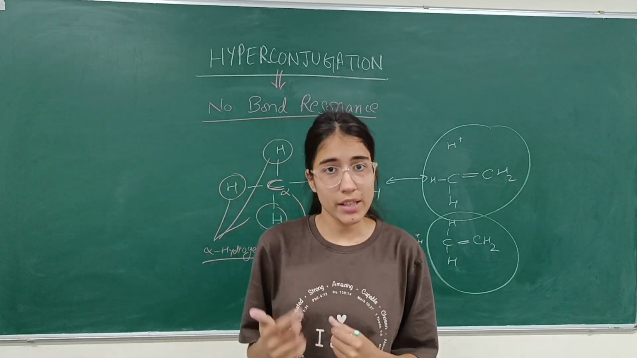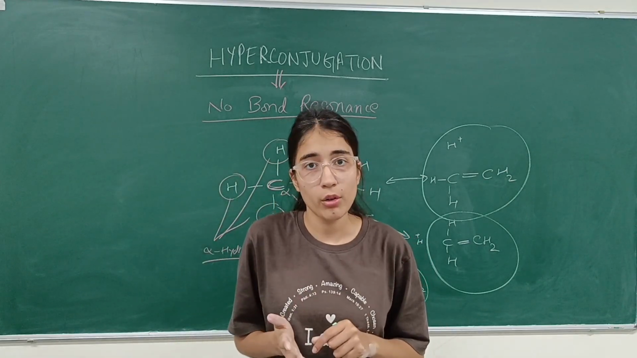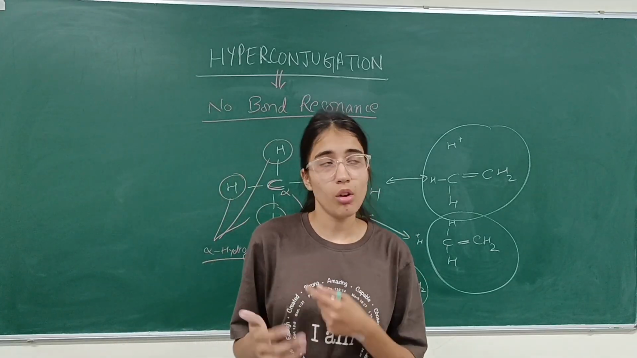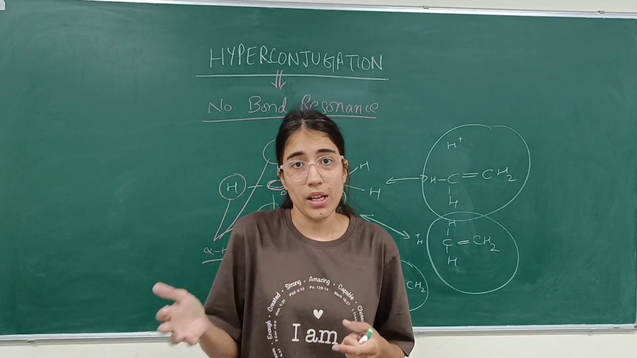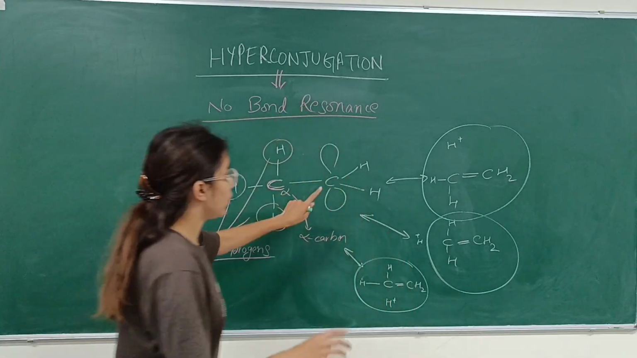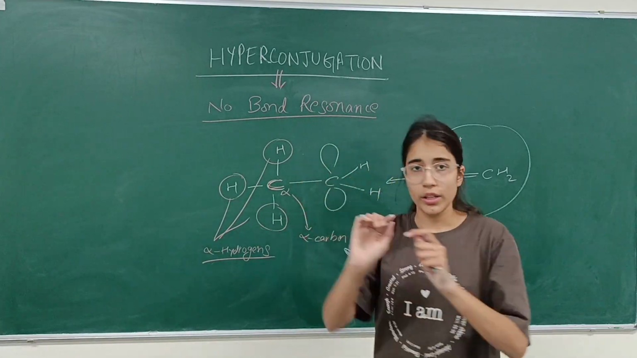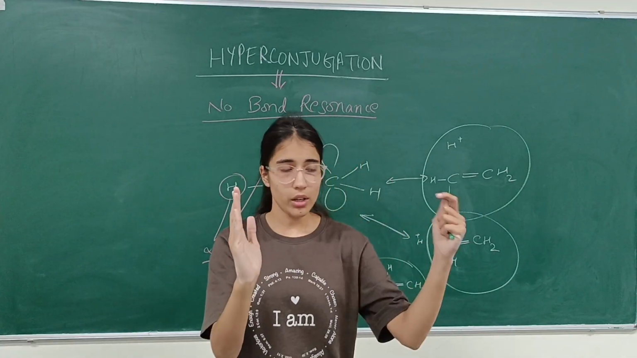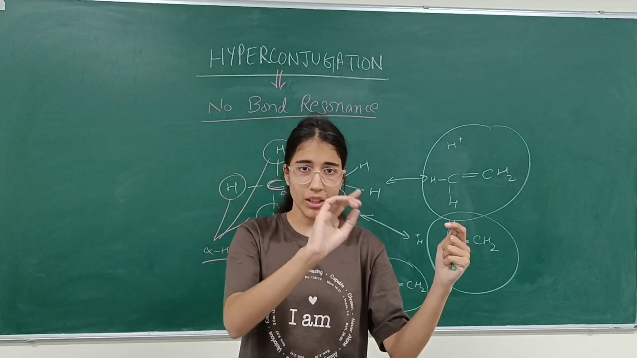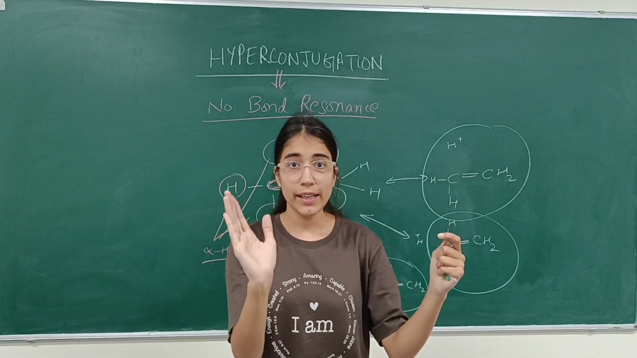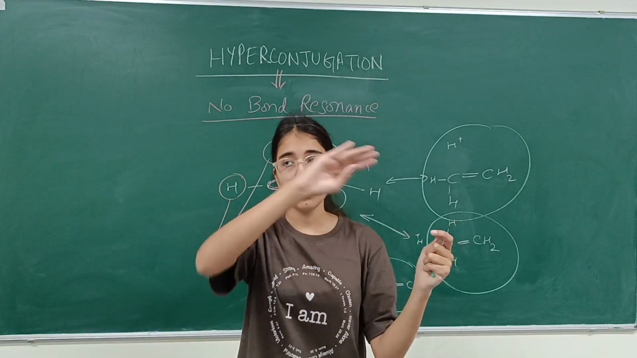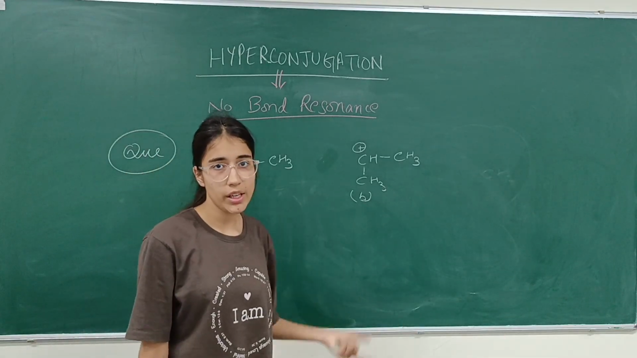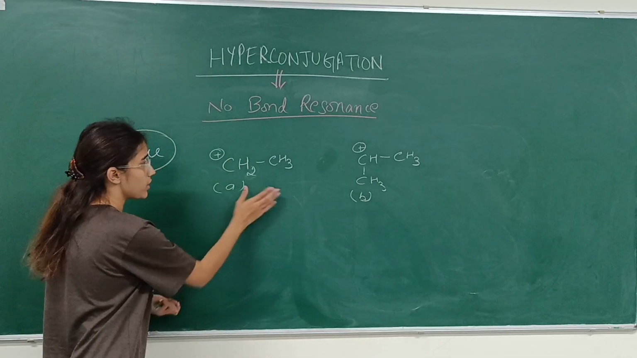Now we will discuss some examples in which the more the number of alpha hydrogens, the more the stability. There are many questions in competitive exams, like which carbocation is more stable. Just remember one thing: one empty orbital will be there, one adjacent carbon will be there, and this empty orbital will take help from its adjacent carbon to fill its empty orbital. First we will discuss in these two, which carbocation is more stable. Now first discuss this one.